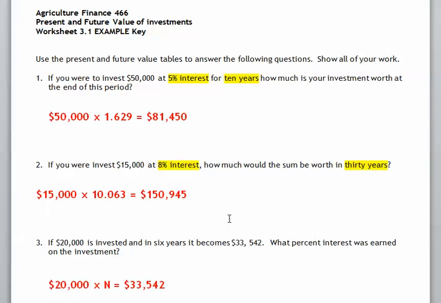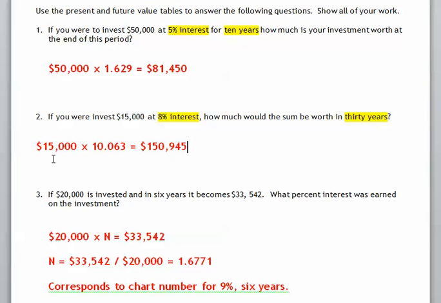Why did it get so big? First of all, we have a good interest rate here of 8%, but the biggest key is 30 years. We let this money accumulate interest for a long time. That's why we were able to build such a huge dollar figure here.